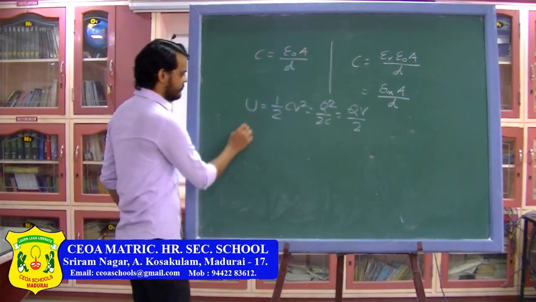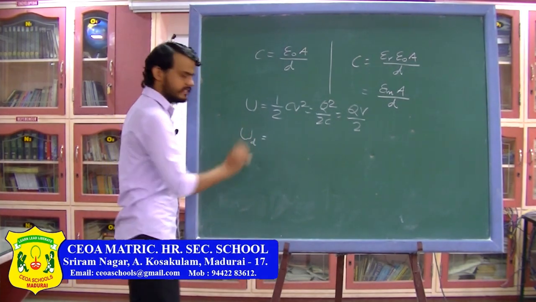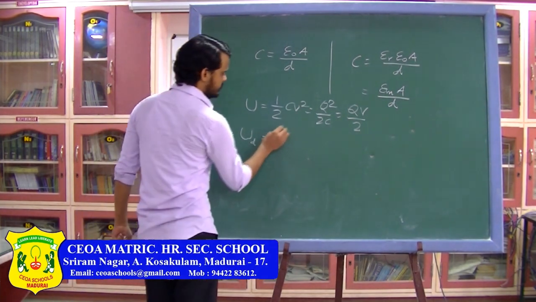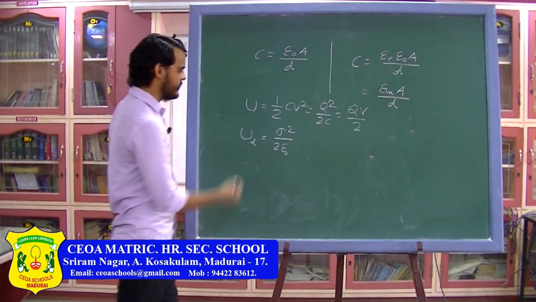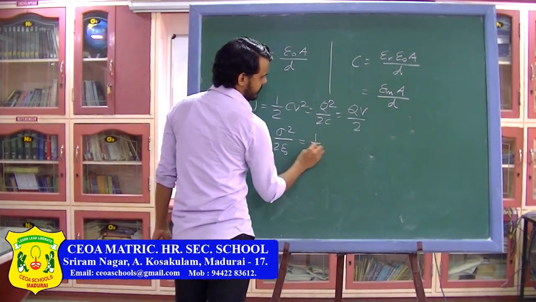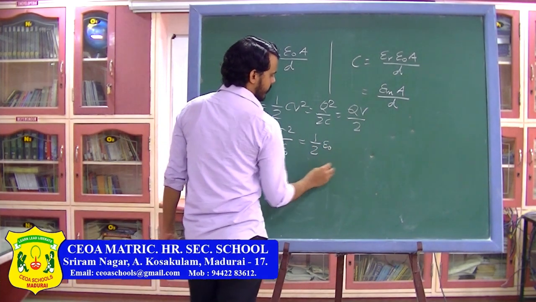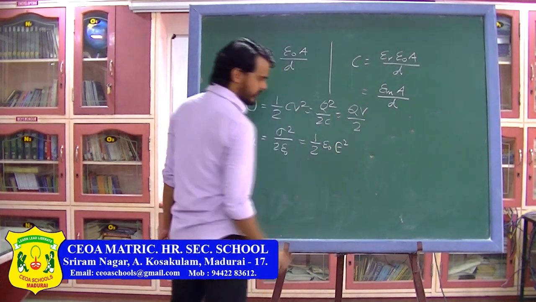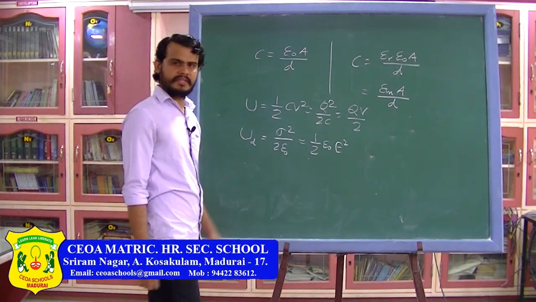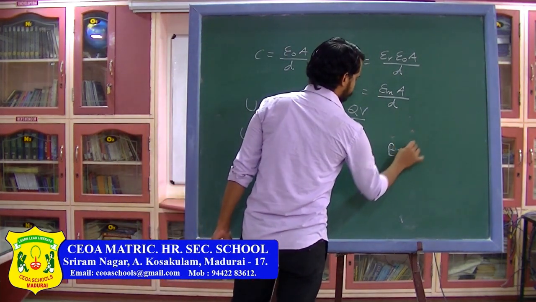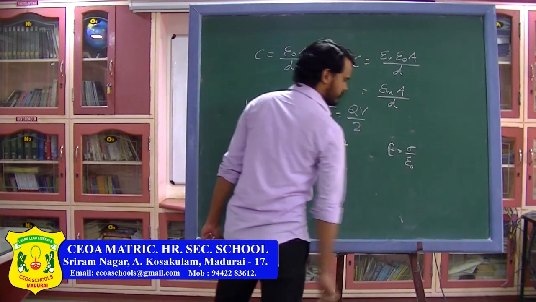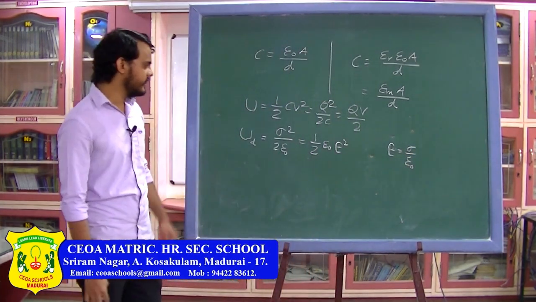Then we found the formula for energy density. The energy density formula we found was sigma square divided by 2 epsilon naught, and we can rearrange this formula and write it as 1 upon 2 epsilon naught E square. Here E is the electric field between the capacitor plates, which is sigma by epsilon naught. So this is the electric field between the capacitor plates.